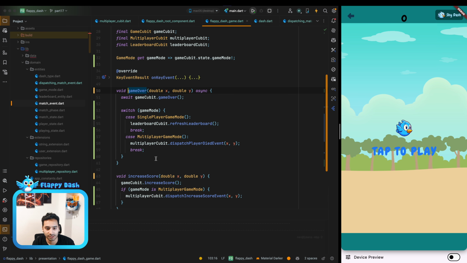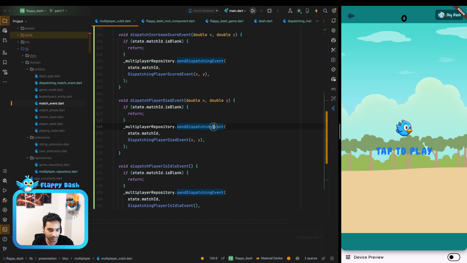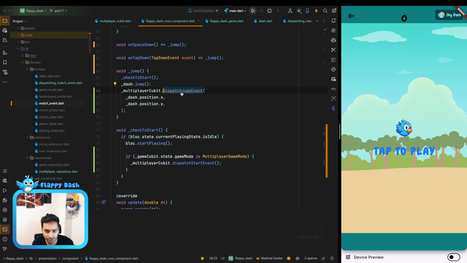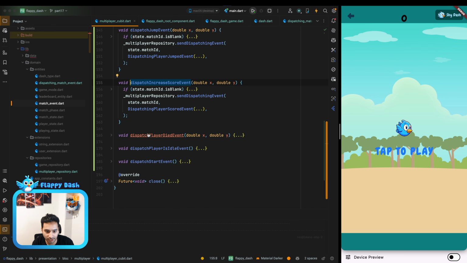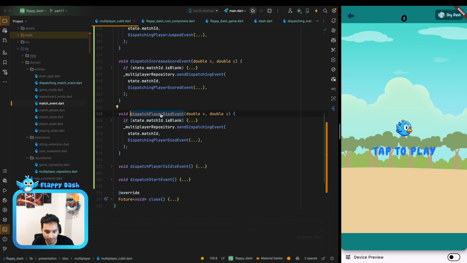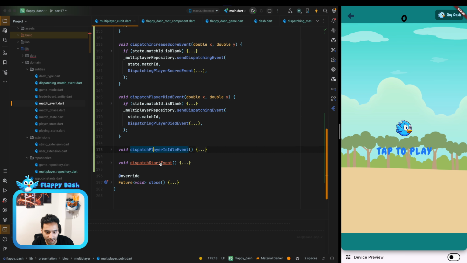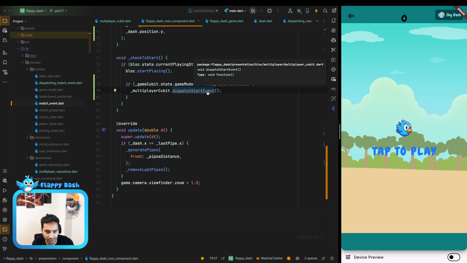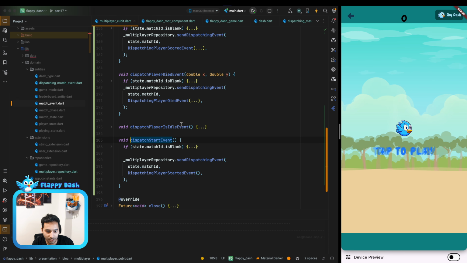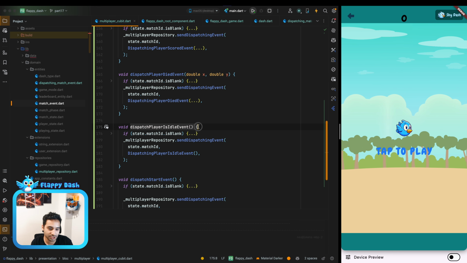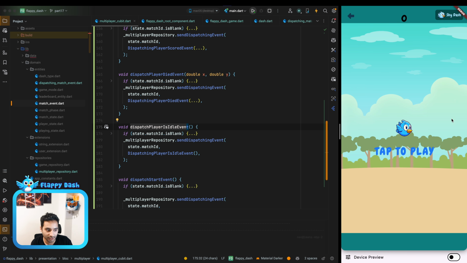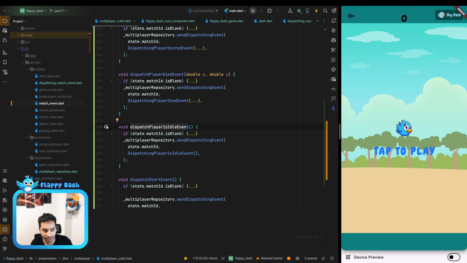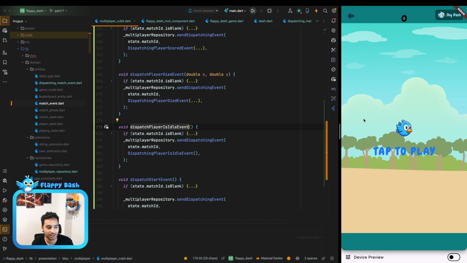And yeah, so let's see what dispatching functions are missing and we need to call them. For jump event, we have somewhere that we are calling. For increase event, we are calling it. Player died is for when we are in game over. Player is idle, we don't have it, but for player started event, we have it here. So for example, when you lose, we show this page, this is the died state, and when you click on play again, you are in the idle state. So we need to dispatch this event when you click on the play again button.